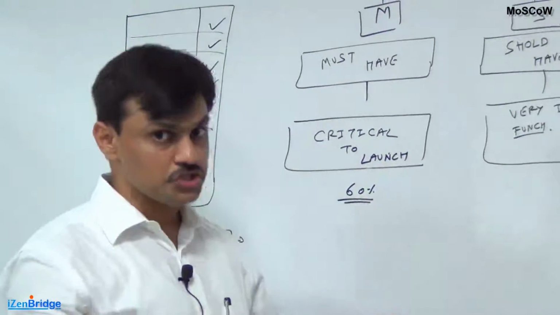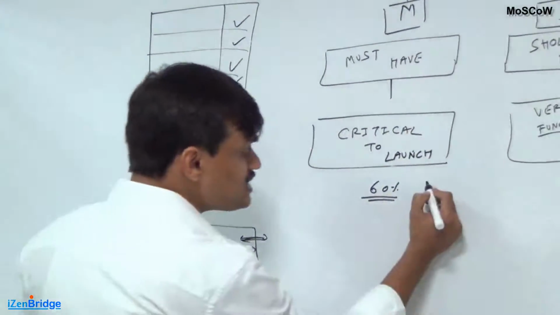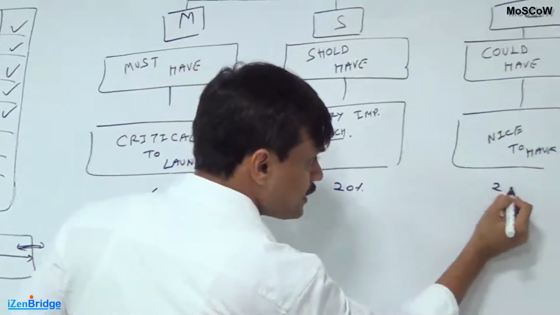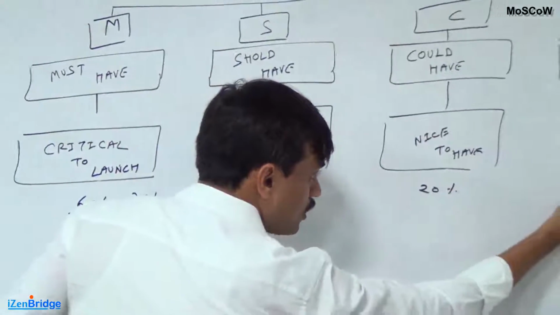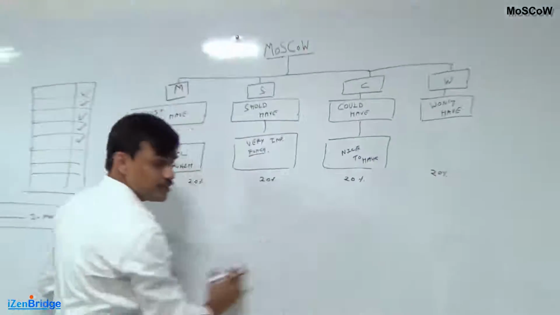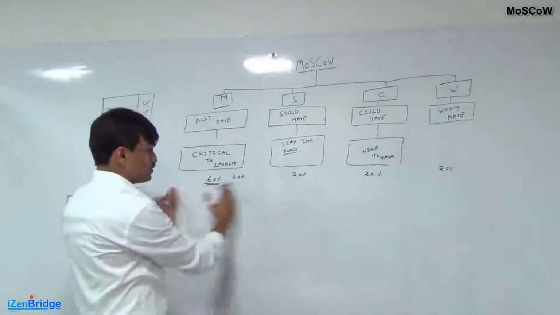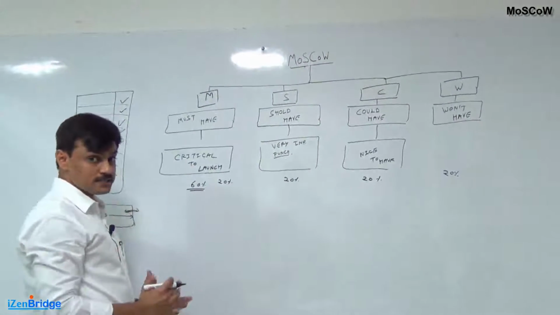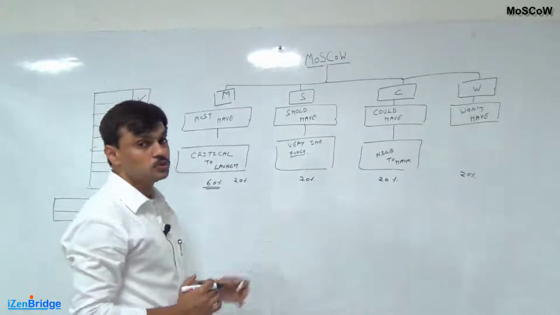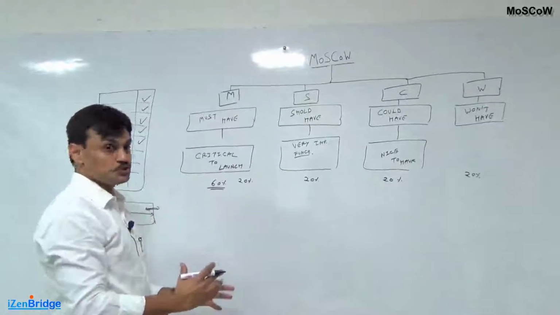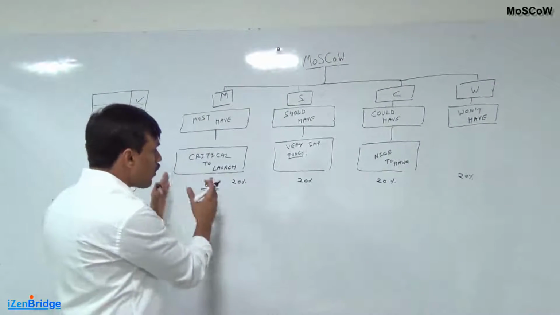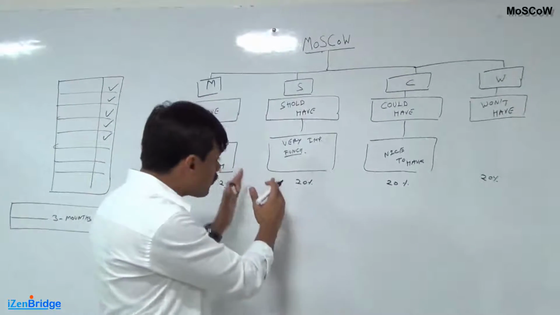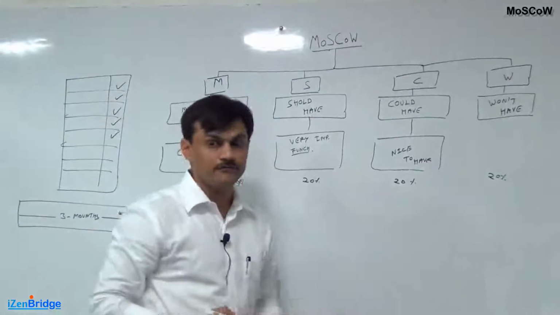They force the team to distribute at least 20% of features in each category. And so 80% goes here. The remaining 20 can be distributed somewhere as per the customer or stakeholder consensus. Such distribution rules can force users to think about what can be moved from must have to should have, or from should have to could have features.